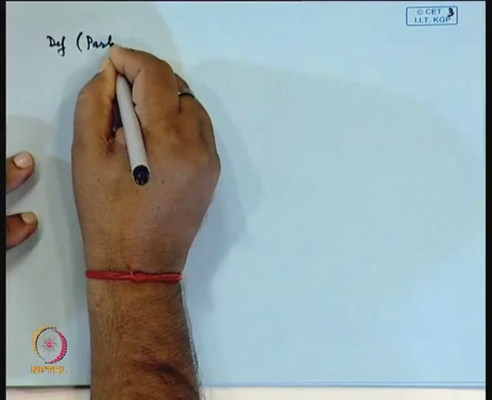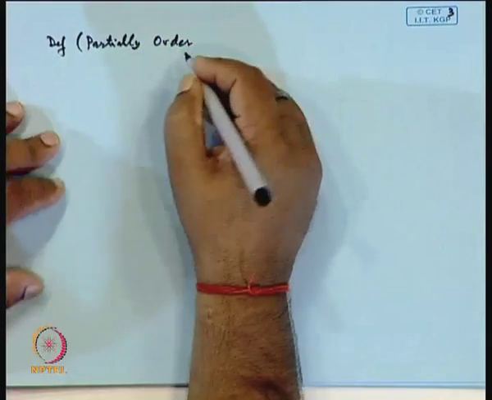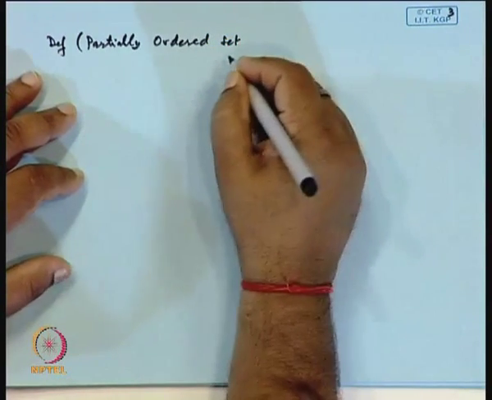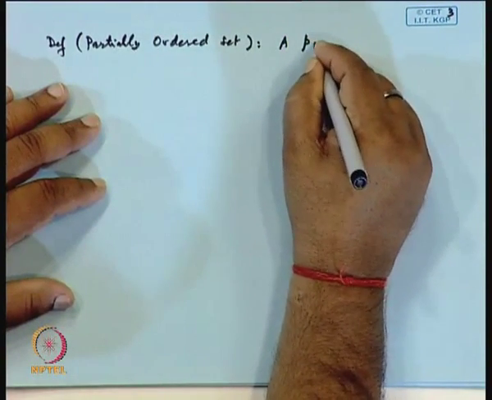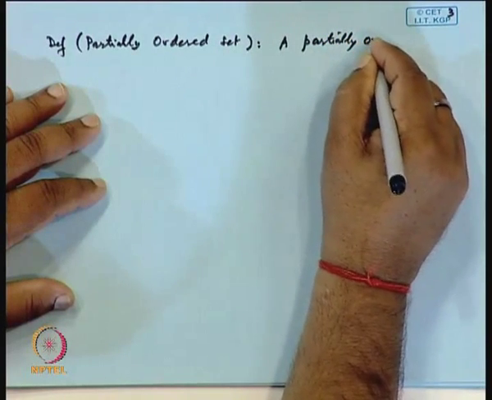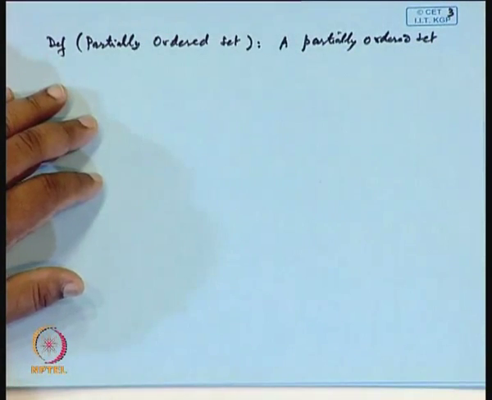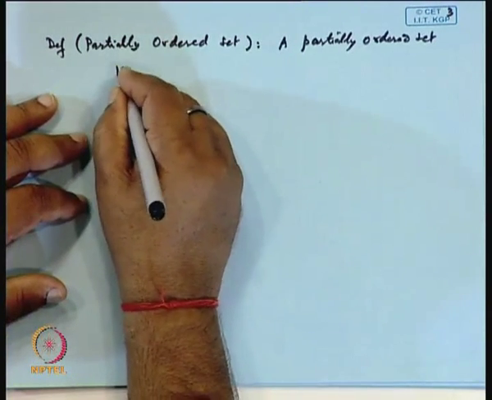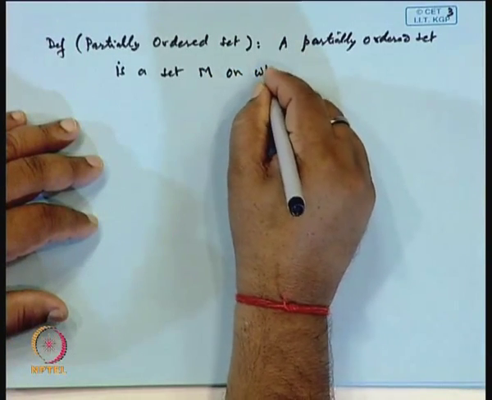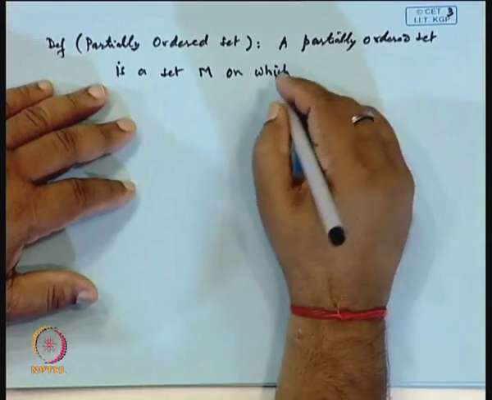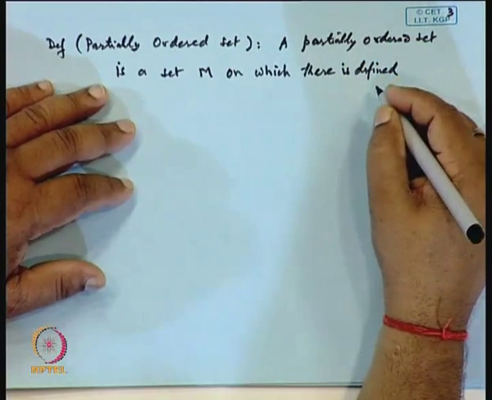Partially ordered set. A partially ordered set is a set M on which there is defined a partial ordering.